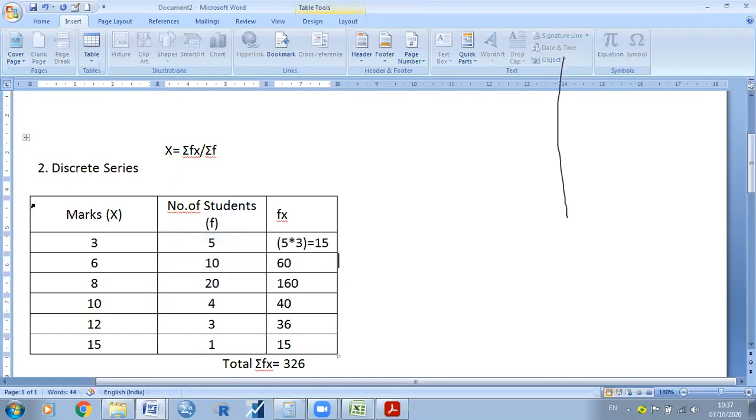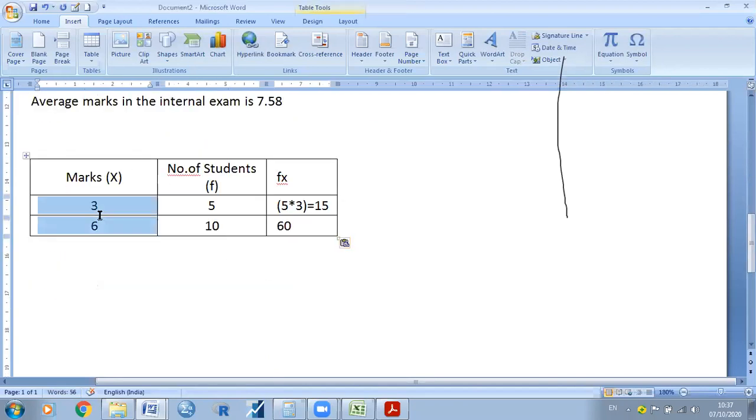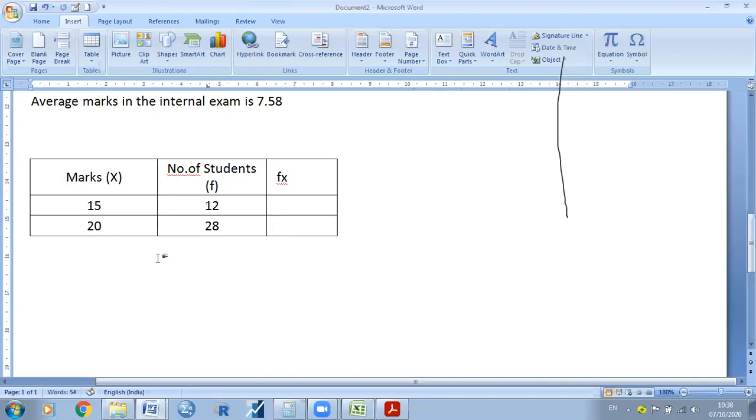Next I'm going to give another example. What is the average marks in the internal examination? Can anybody say that?